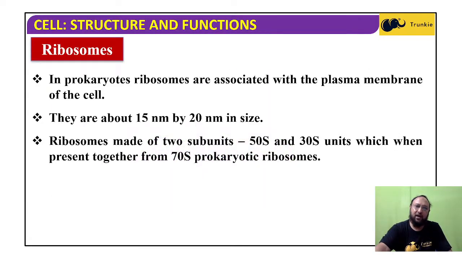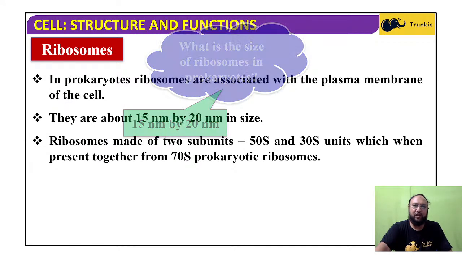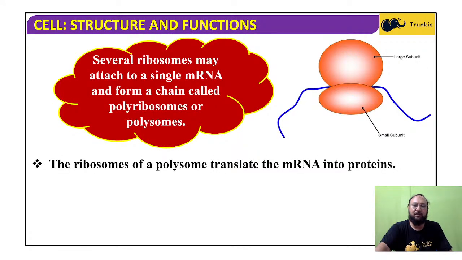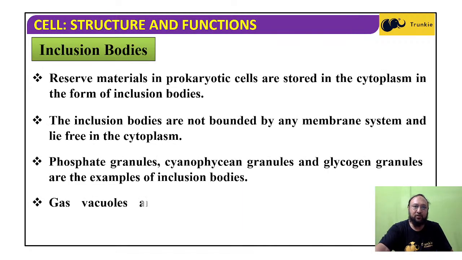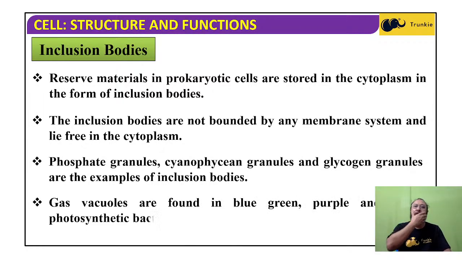Ribosomes are about 50 nanometer by 20 nanometer in size. They are smaller than the ribosomes of eukaryotic cells, and have 50S and 30S units, which together form 70S. Several ribosomes attach to an mRNA and are arranged in a chain fashion, and this is called polyribosomes or polysomes. An inclusion body is a structure which contains some important reserve food material. It has no membrane, and lies freely in the cytoplasm.